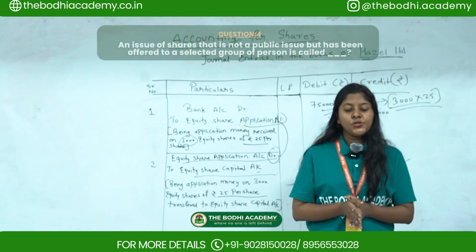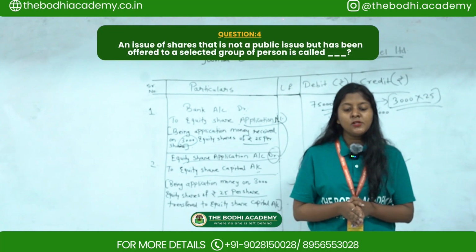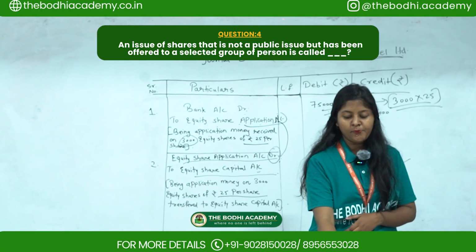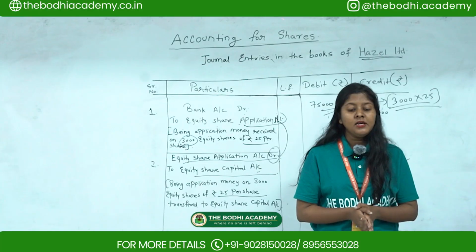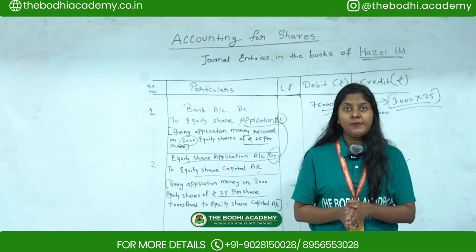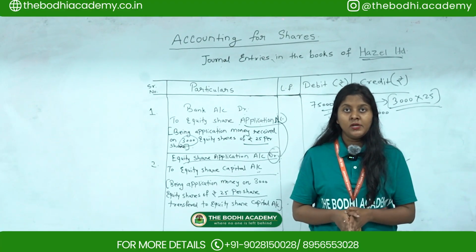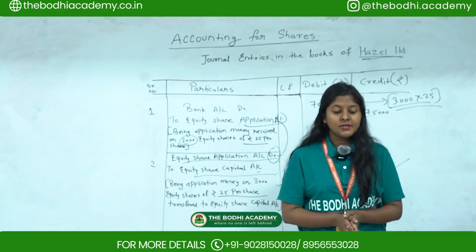Next, an issue of shares that is not a public issue but has been offered to a selected group of persons is called: the options given are public offer, private placement of shares, initial public offer, or none of the above. So the correct option is private placement of shares.